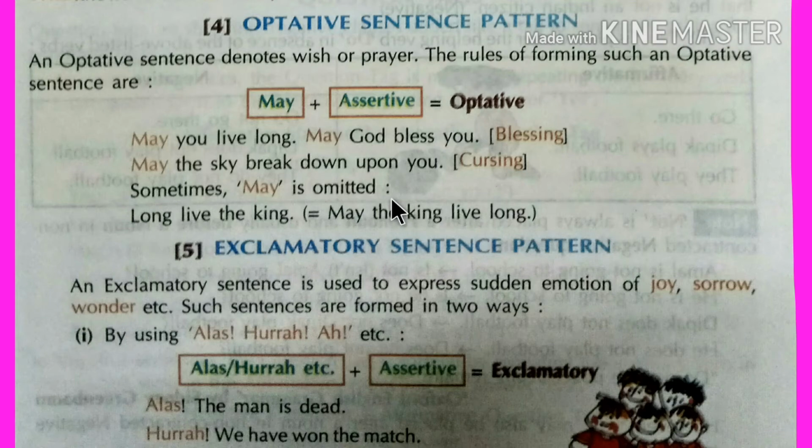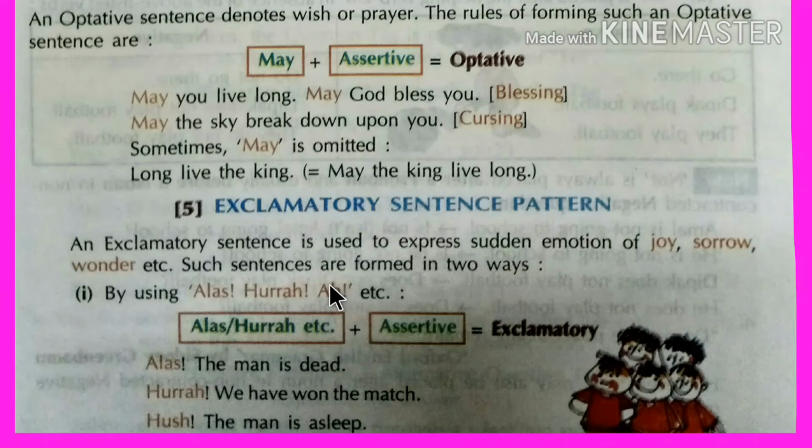Well, now we are going to learn the exclamatory sentence pattern, right? Exclamatory sentences express joy, sorrow, or wonder. Exclamatory sentences are formed in two ways, right?